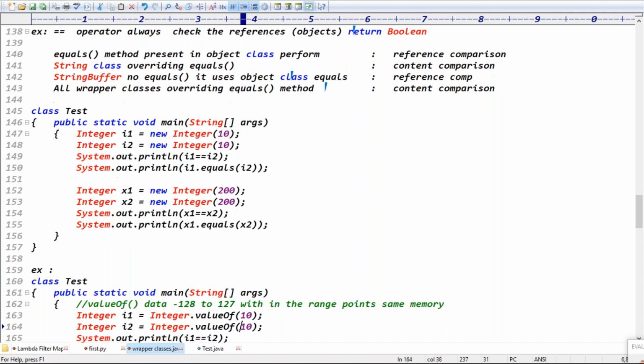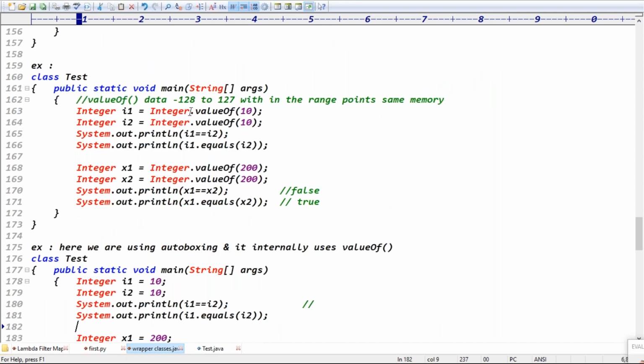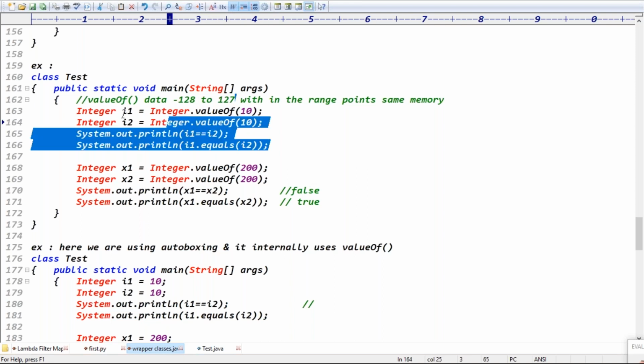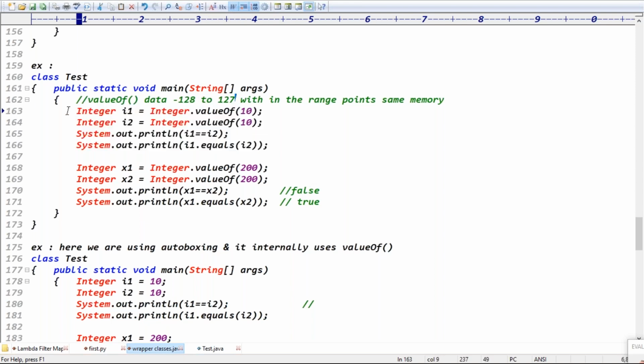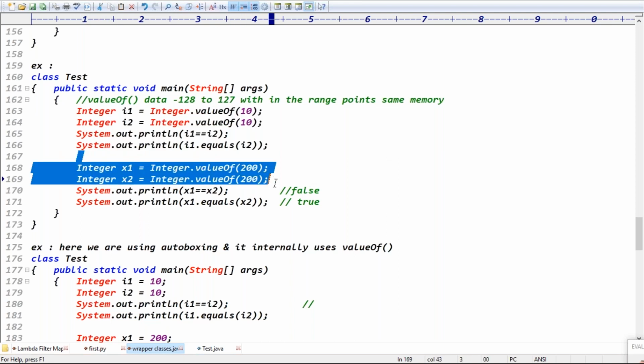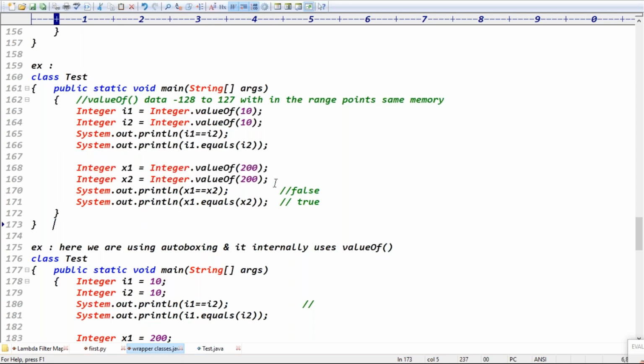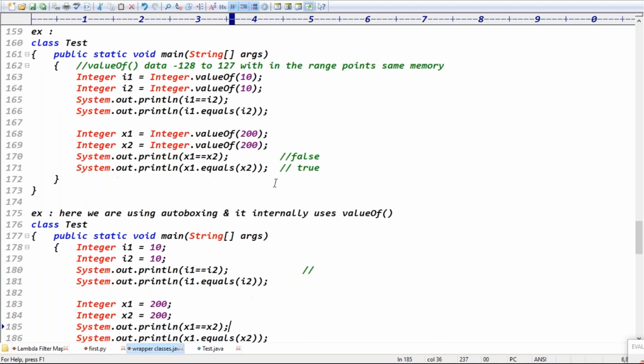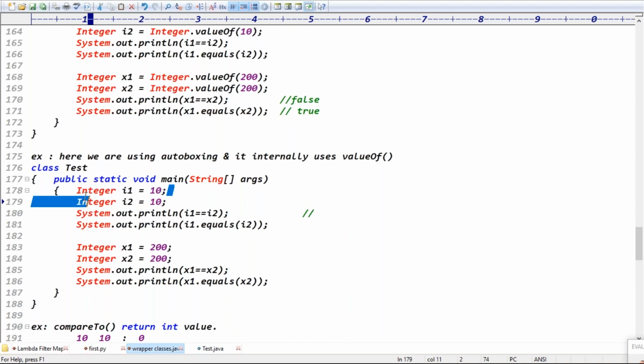But what about the valueOf method? In case of the valueOf method, within the range of this data it is pointing to the same memory, and out of that range it definitely points to different memories, right? Exactly. Because in Integer i1 = 10 we are using the auto boxing concept, and auto boxing internally uses the valueOf method. So here also the values from minus 128 to 127 are cached, guys.